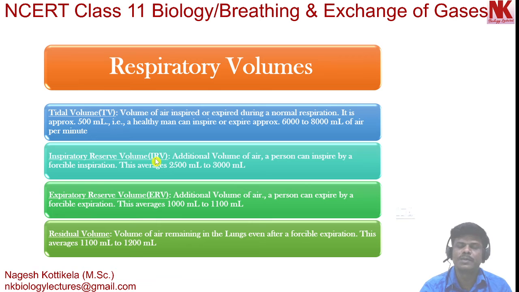This is inspiratory reserve volume, in short IRV. Moving to the next, expiratory reserve volume, in short ERV. It is an additional volume of air a person can expire by forcible expiration. It is about 1000 ml to 1100 ml. So this is an average value of expiratory reserve volume, 1000 ml to 1100 ml.